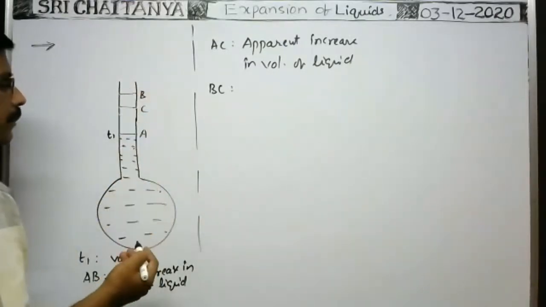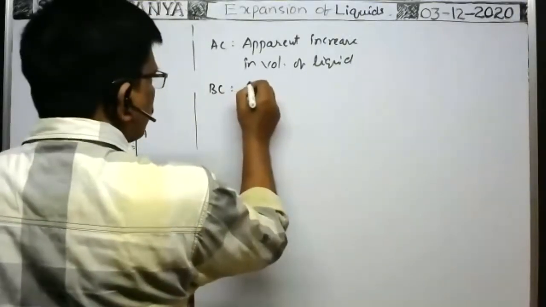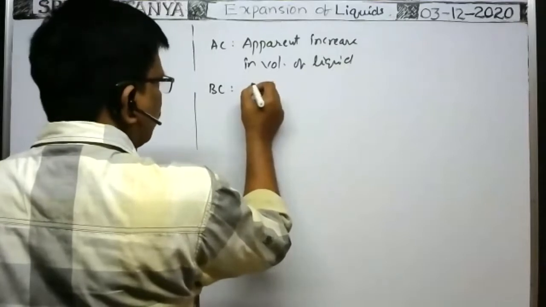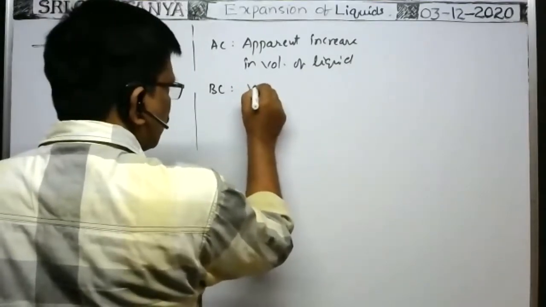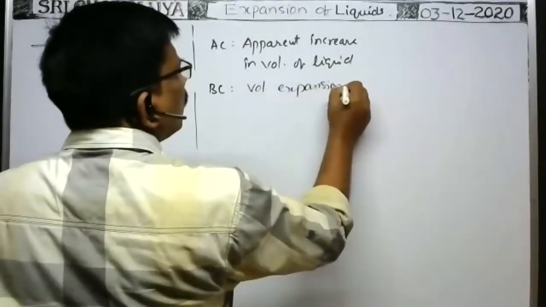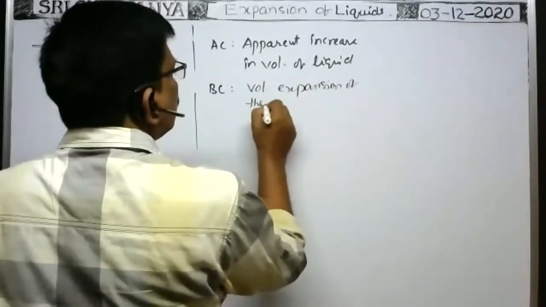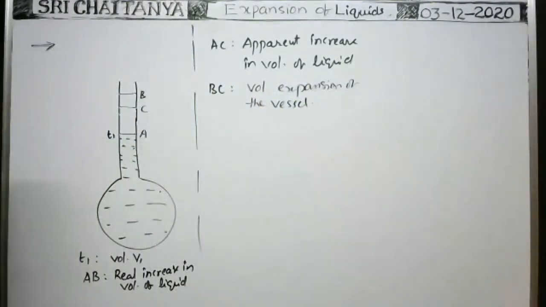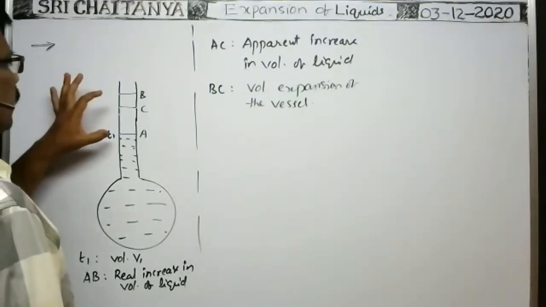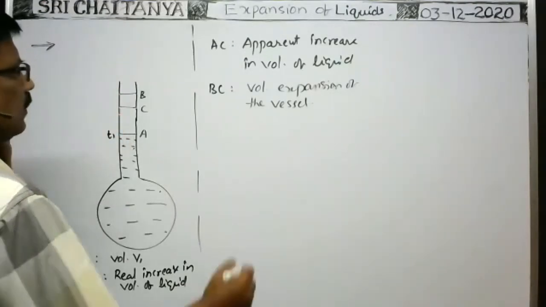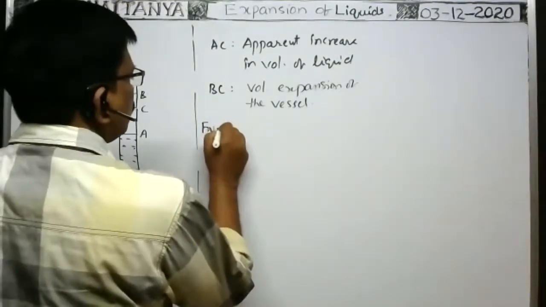That's why BC represents the expansion of the vessel. So BC represents the increase in volume of the vessel or cubical expansion of the vessel. Volume expansion of the vessel. Okay, from the diagram you see, the linear relation among AB, AC, BC is from the diagram.